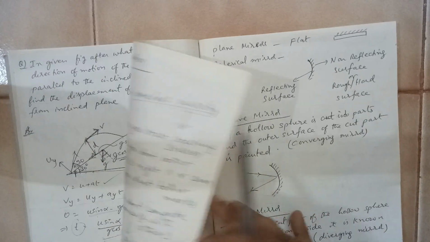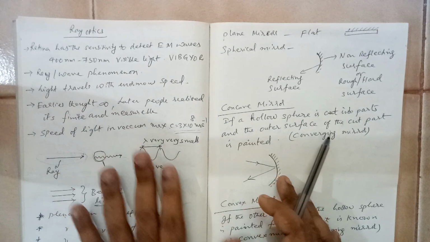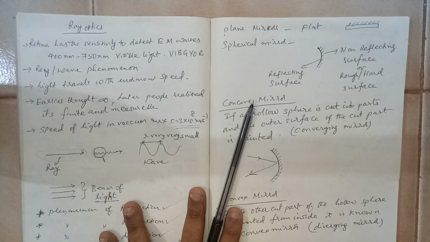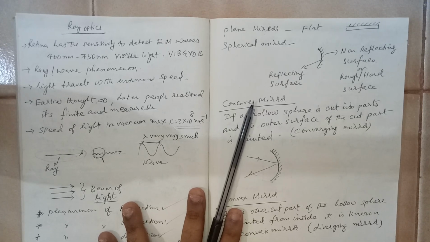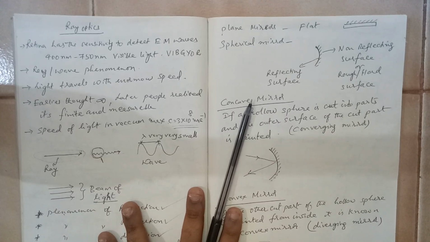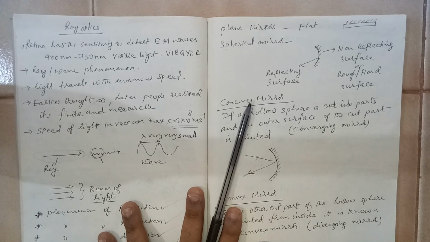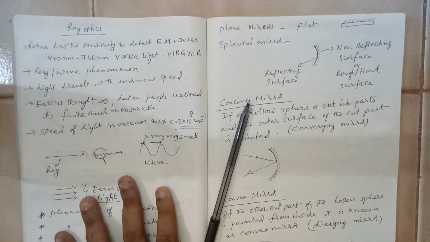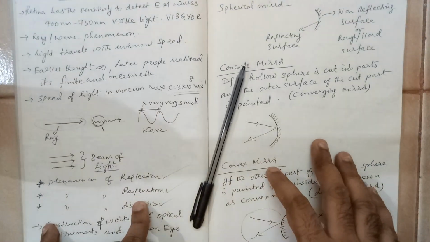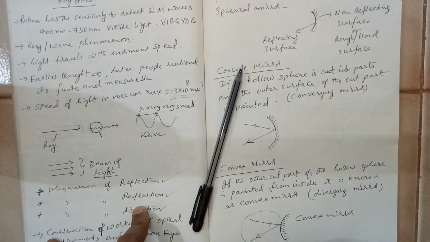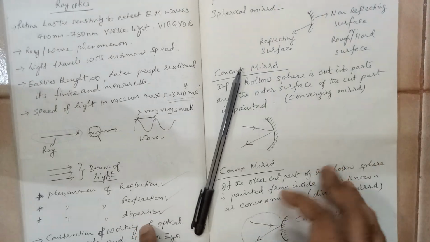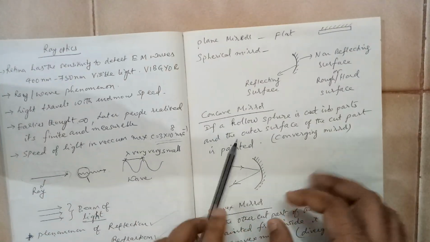Imagine you take a rubber ball and you throw it towards a wall. What is happening? The ball is bouncing back. But the way you are throwing the ball to the wall and the way it is bouncing, light is not going to bounce like that. There are some rules, some laws. Light behaves in different funny ways, so we have to analyze. Similarly, refraction is another phenomenon, in which light won't be bouncing but will be traveling through. Similarly, dispersion is another phenomenon which we will be seeing later.